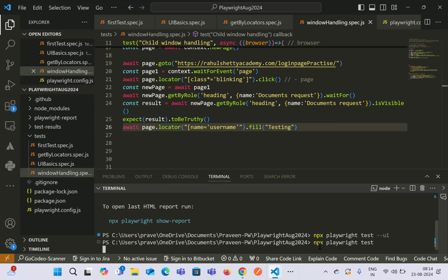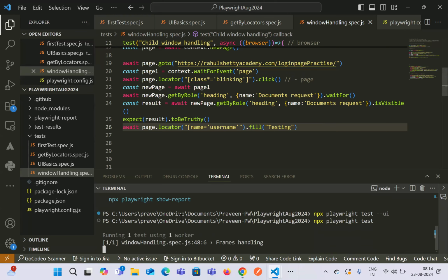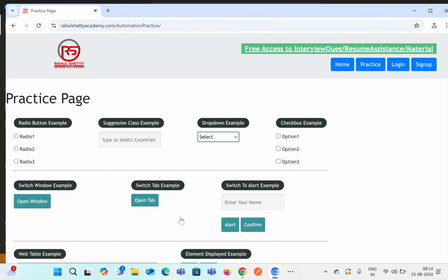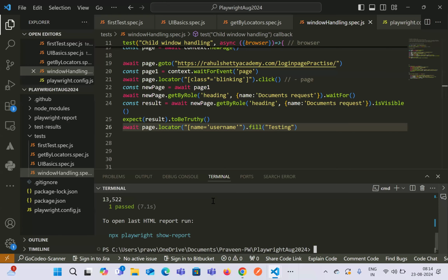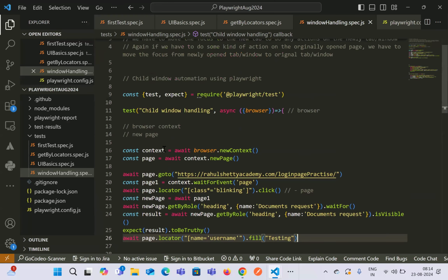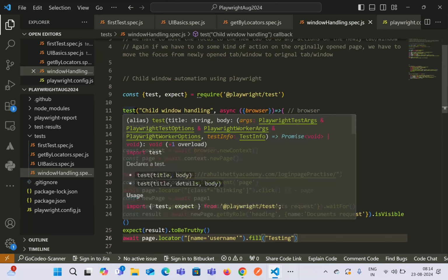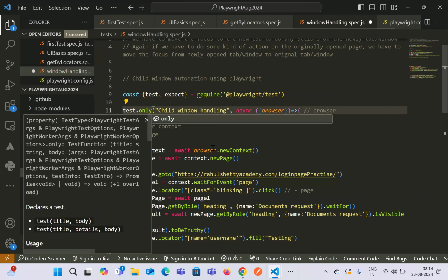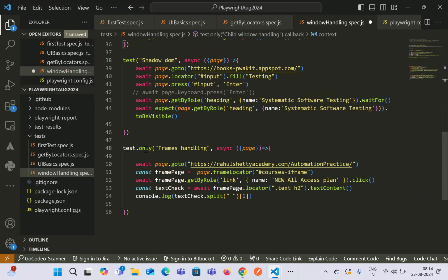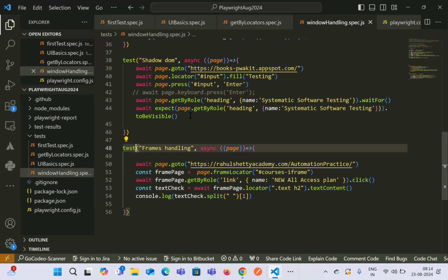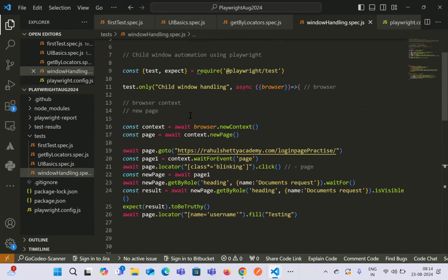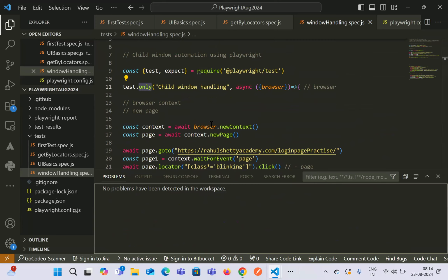Okay. So if you just see over here, I have not given anything. This one was taking the prep. Okay, so we are trying to run child window handling, not the other one. So let's try to run over here and check.